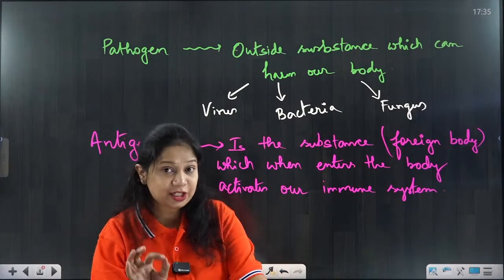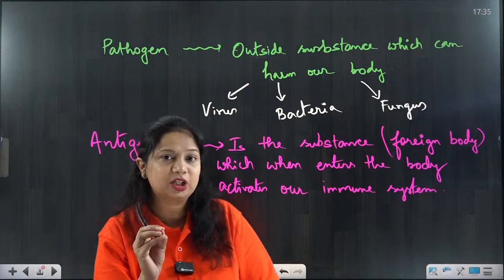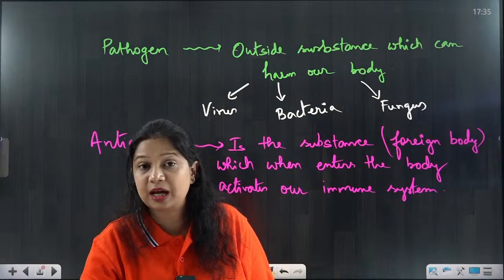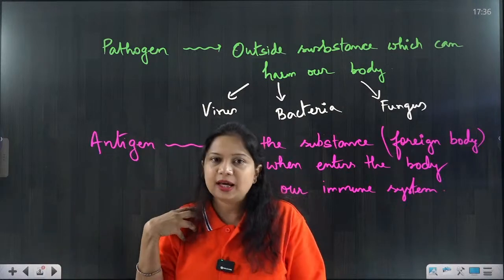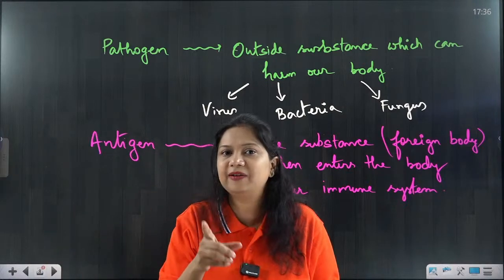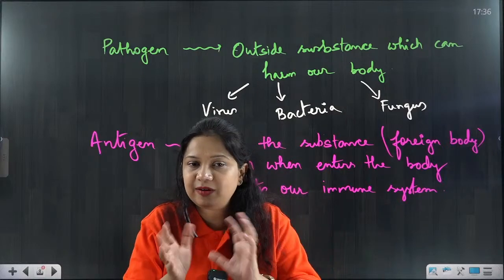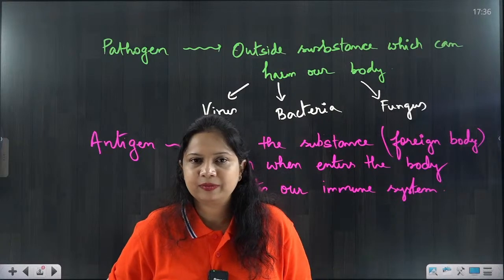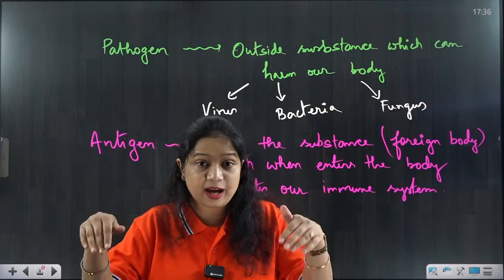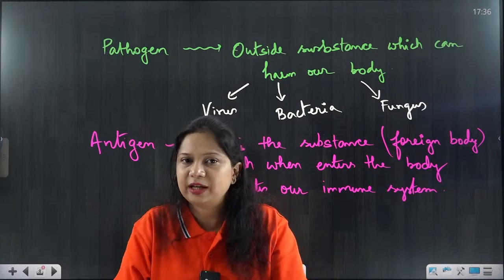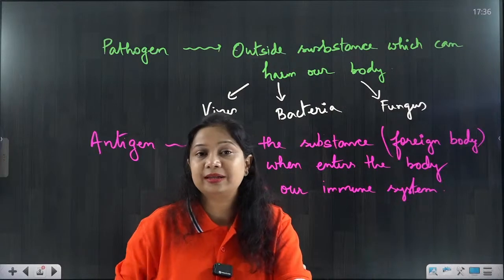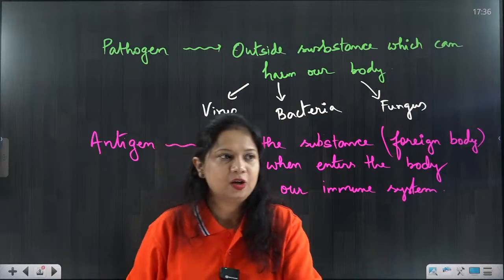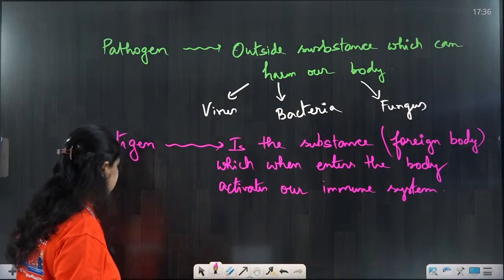Okay. So the main property of antigen, what is an antigen? Any harmful, any foreign substance which when enters our body will activate our immune system, will tell our body that yes, I am here. Okay. So they will say I am here, now let's fight. These components, these foreign substances are antigen. So that is an antigen.